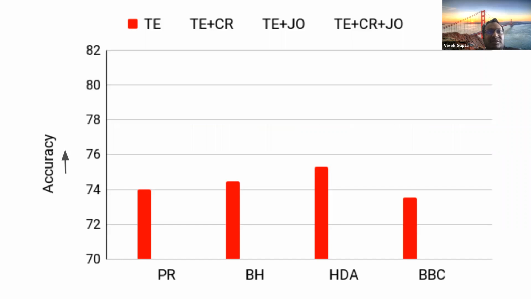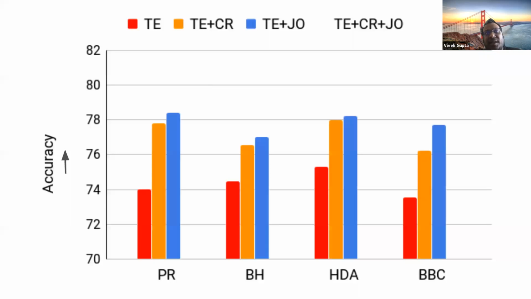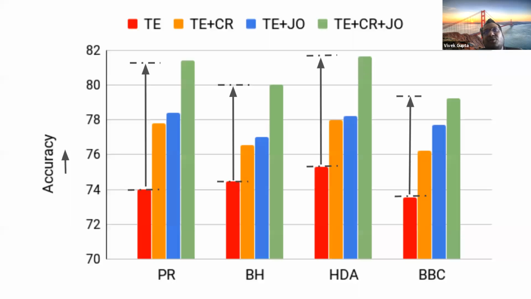We get around 74 to 76% accuracy on all the data sets. But once we add consistency regularization, we drastically improve the performance. If we don't have consistency regularization and just use the joint objective, it also helps us get to the right label. It's indirectly enforcing consistency between the tasks. This is just the textual entailment task, so I'm just checking the performance on the textual entailment task. And if I do all of these together, I get huge improvements compared to the original model on all the data sets.